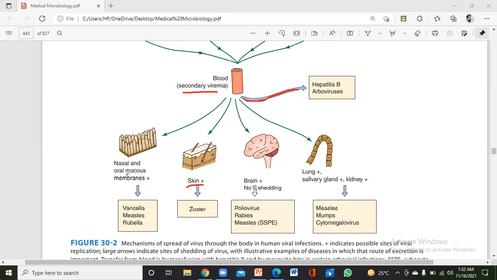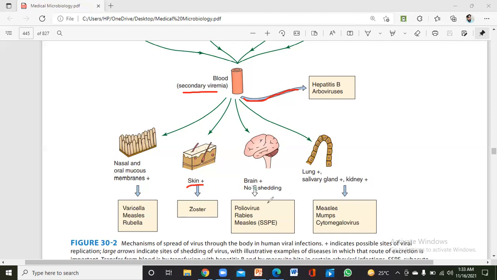And we can shed viruses from the mucous membrane. For example, if the virus is present in our nasal cavity, if we cough or sneeze, we can introduce the virus into the environment, okay? If it is present in the papules on the skin, if a person comes in contact with those papules, the papules are filled with dead cells and the virus, so a healthy person can get access to the virus, okay?